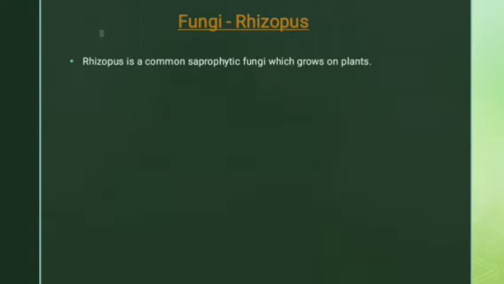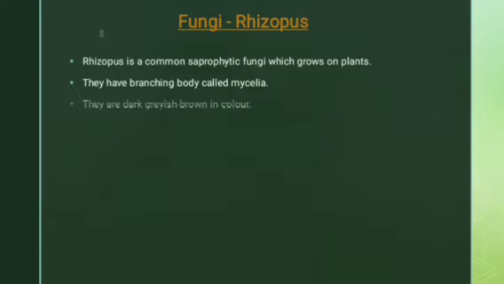Rhizopus is a common saprophytic fungi which grows on plants. Saprophytic means what? Nutrition is saprophytic. Why? Because it lives on other organic matter, or it feeds on other organic matter. That's why it is saprophytic. They have a branching body called mycelia. Here a branch-like structure is present, which is termed mycelia.